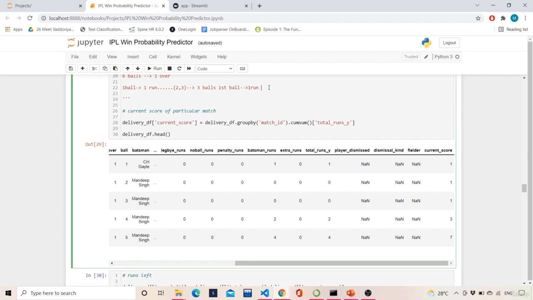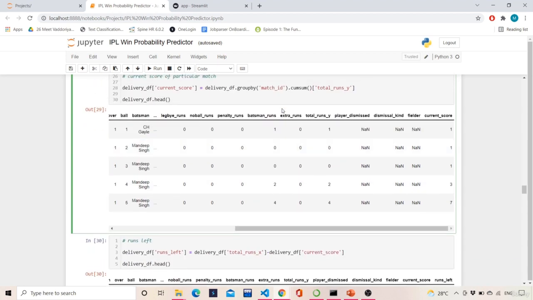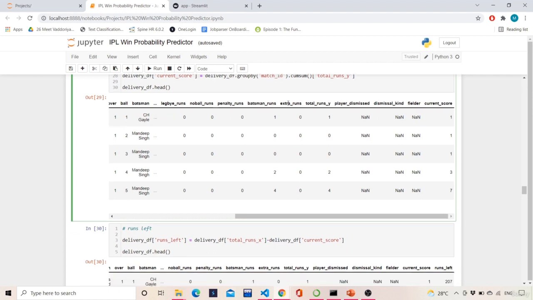And on the 5th ball, the batsman hit a 4. So the runs became 7 and balls became 5. And in the 6th ball, there was no run taken. It was a dot ball. So after the end of the first over, the score became 7. So that is what this cumulative sum does. Okay, I hope that makes sense. If not, please do rewind and look and try to explore yourself. You'll get an understanding of it.